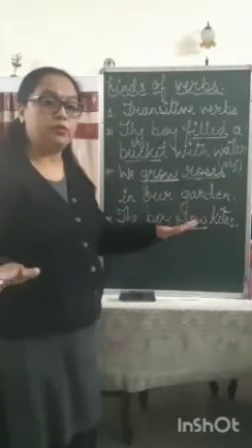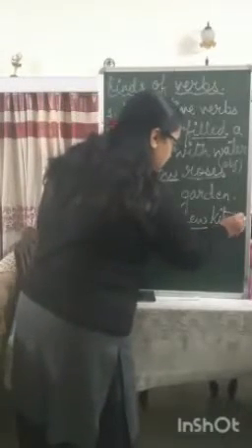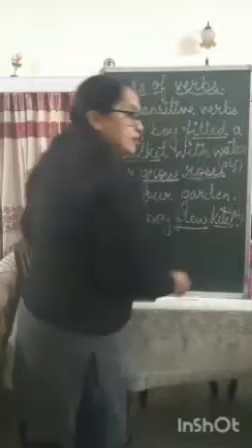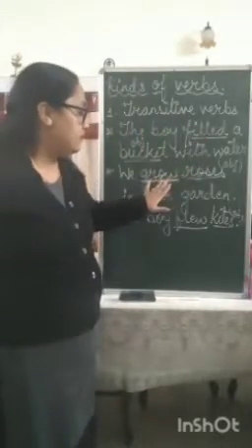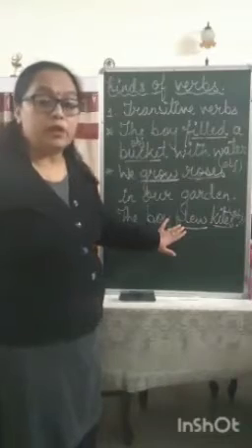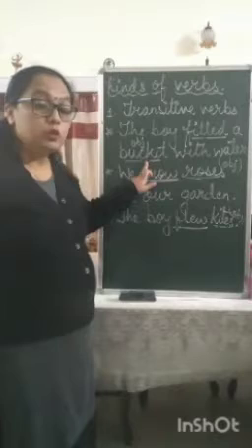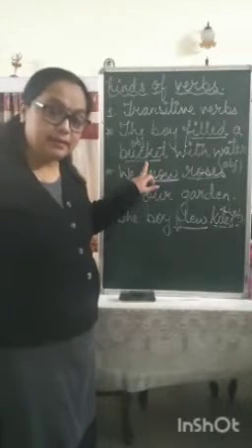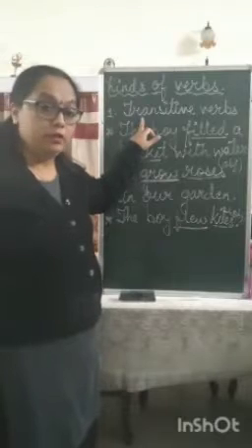The boy flew. The boy flew what? So here the object that the boy flew was the kites. Okay. So such verbs which require an object to make a meaningful sentence, those kinds of verbs come under transitive verbs.